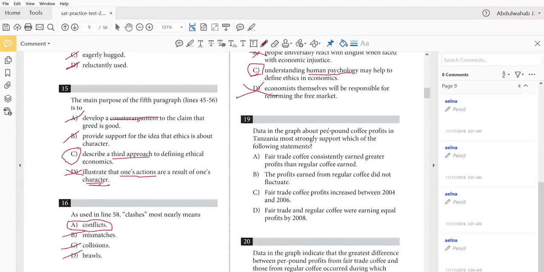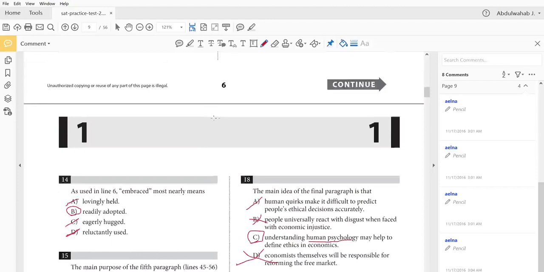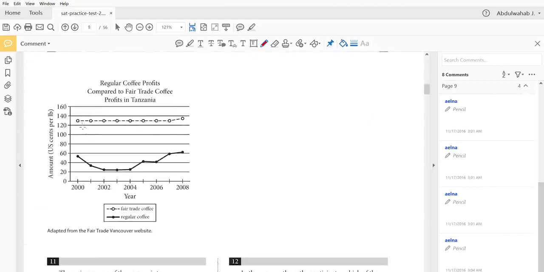Data in the graph about per pound coffee profits in Tanzania most strongly support which of the following statements? Which of the following statements is supported by the graph? A. Fairtrade coffee consistently earned greater profits than regular coffee earned. Let's go back to the graph.